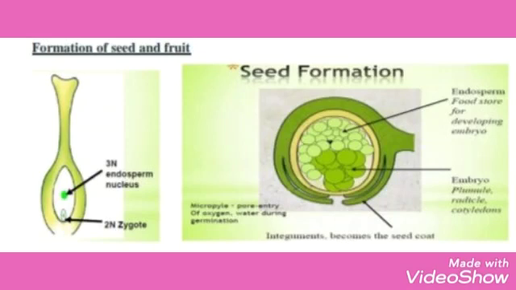For example, gram, pea, bean, orchid. Second, endospermic or albuminous type. Endosperm grows vigorously and is not used up completely by the developing embryo. In this case, the cotyledons are thin. For example, seeds of wheat, barley, castor, poppy, etc.